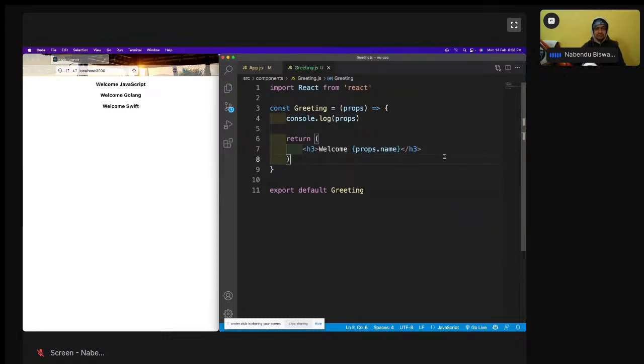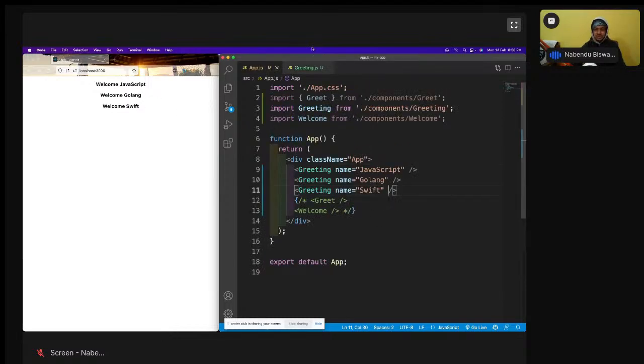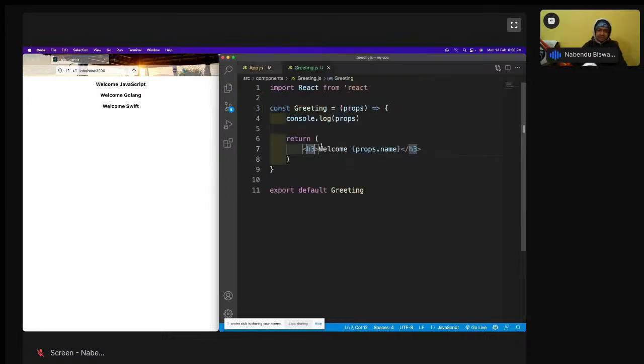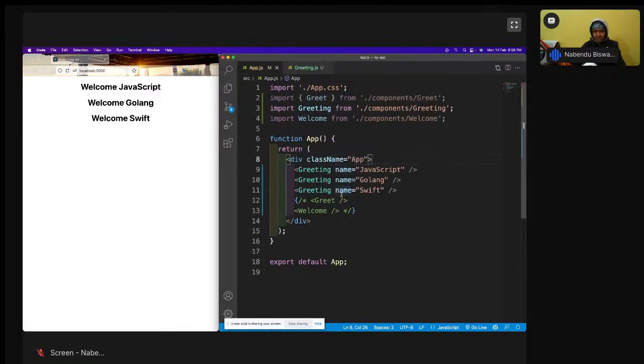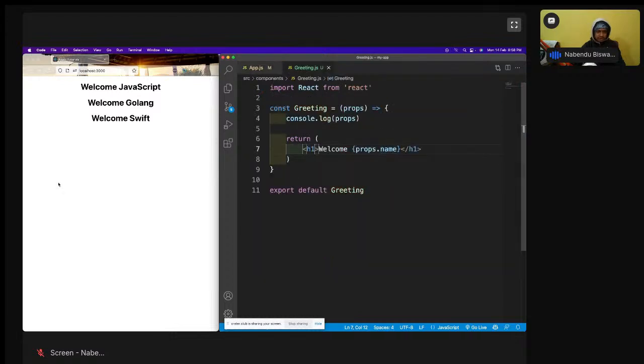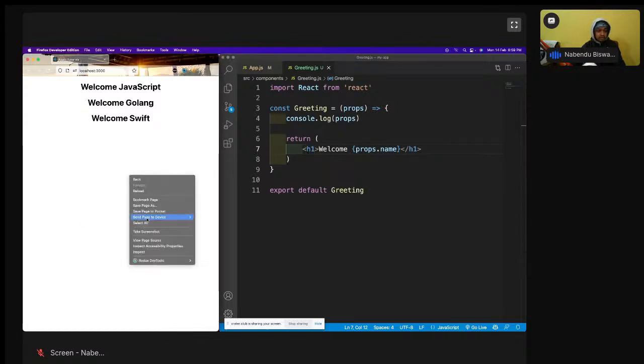Save it. See what just happened. JavaScript, Golang, shift, which I am passing from here, is going there. And this name is not a keyword, meaning you can use anything here. This div I'll remove right now because I'm not using it. Let us have it as h1 only, so it is big. Whatever name I'm giving here, that name should be used here. And what is this props which is getting passed? I have console logged it, so I will inspect it. Where is my inspect going on?